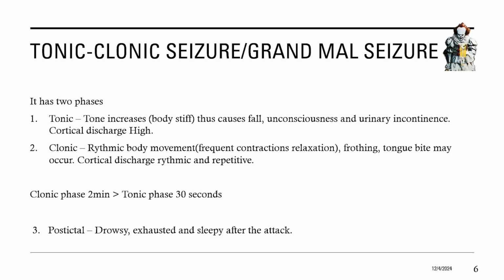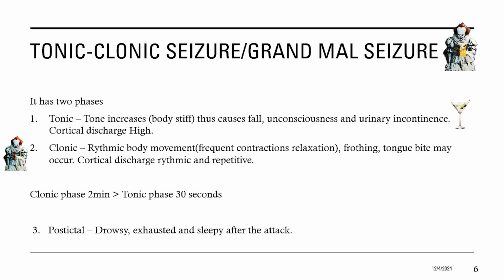Now tonic-clonic seizures or grand mal seizures have two phases. Number one is tonic and number two is clonic. For tonic we have tonic vodka, and for clonic we have a clown. Now in tonic phase, from the name tonic, the total tone of the body increases, and number two, the tonic vodka that you drink can make you lose your consciousness, so you lose consciousness in this phase, and it can make you urinate more, so you have increased urination or the patient urinates, and tonic vodka gets you high, so you have a high cortical activity in this phase. So in tonic phase, due to increased tension, we have contraction in all the muscles of the body.